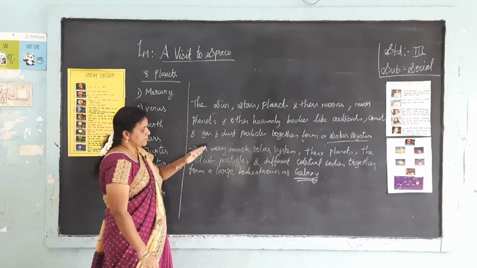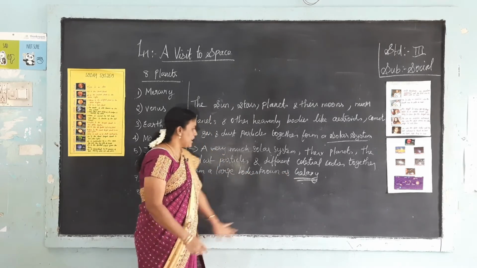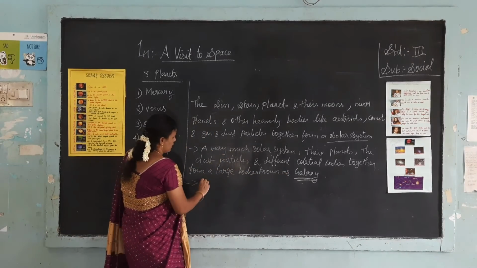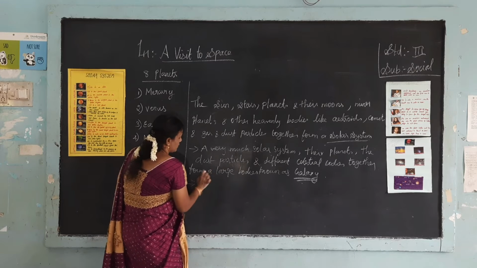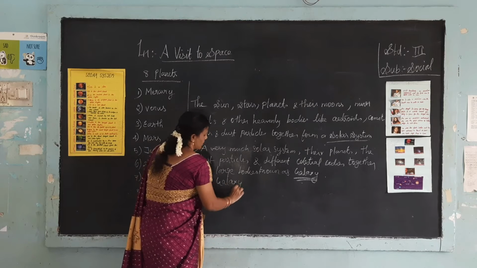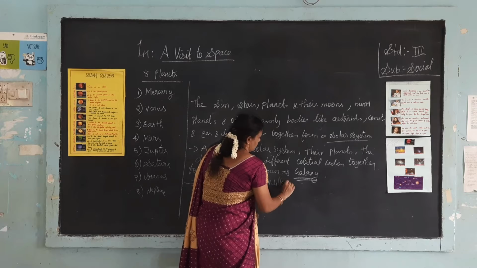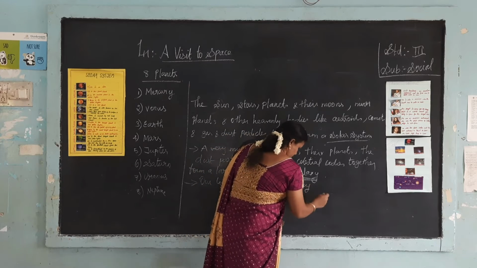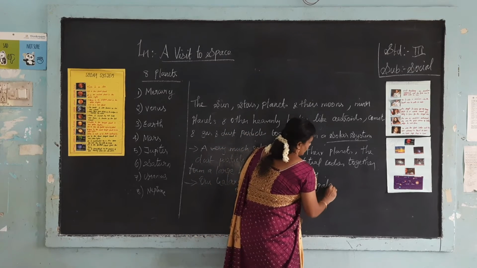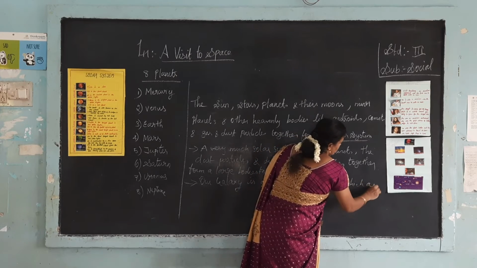So our galaxy is the Milky Way galaxy, which is also known as Akash Ganga.